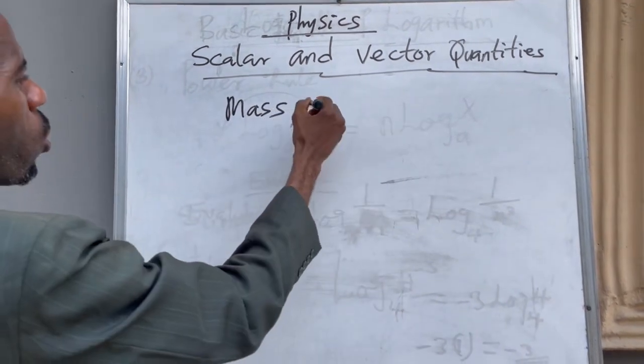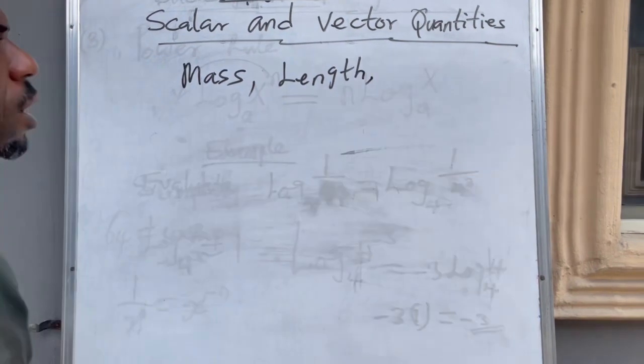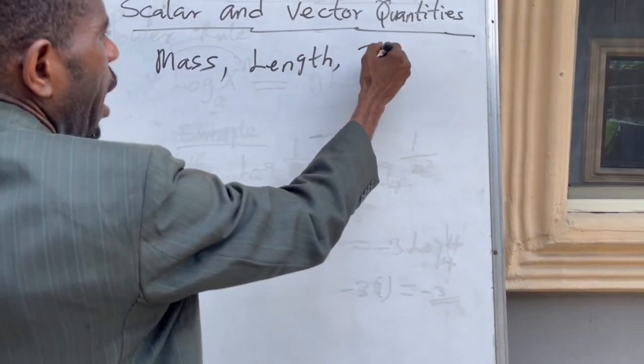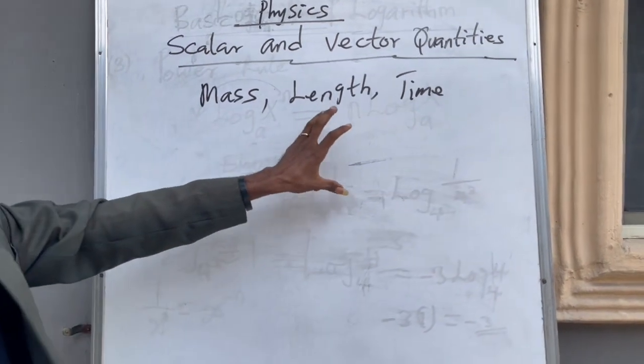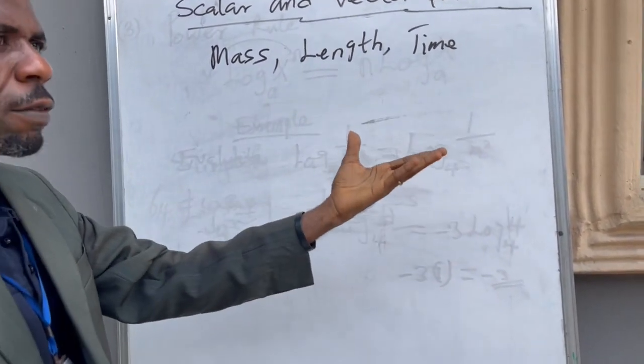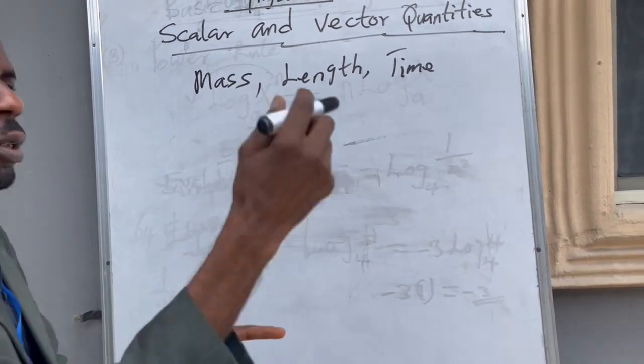We can only use a scale to measure mass. If we have mass, we also have length. Length is an example. Time is an example of a scalar quantity. All these quantities only have a particular value, but there is no direction to tell us where or at which angle it is measured.